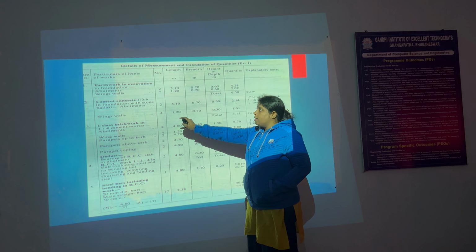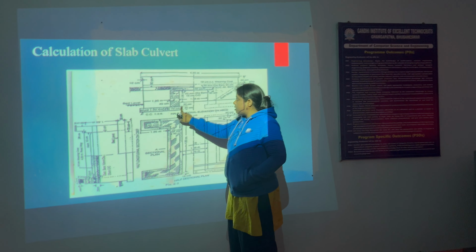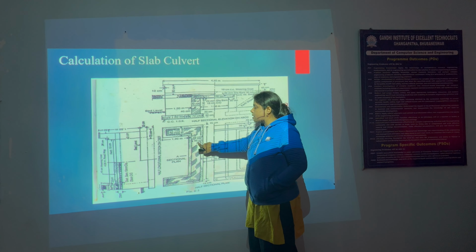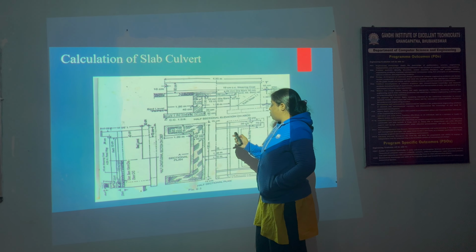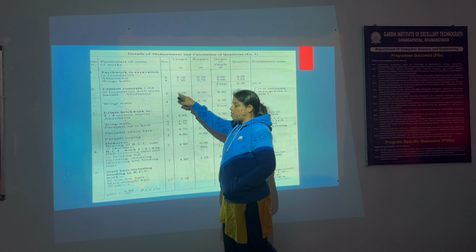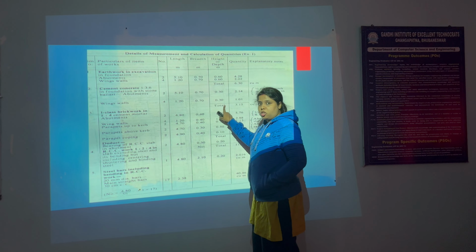Then we calculate the cement concrete. Cement concrete is calculated from this part. In earthwork excavation and in cement concrete, the length of the structure is the same. The wing wall and the abutment length of the structure are the same. Only the height of the structure changes.